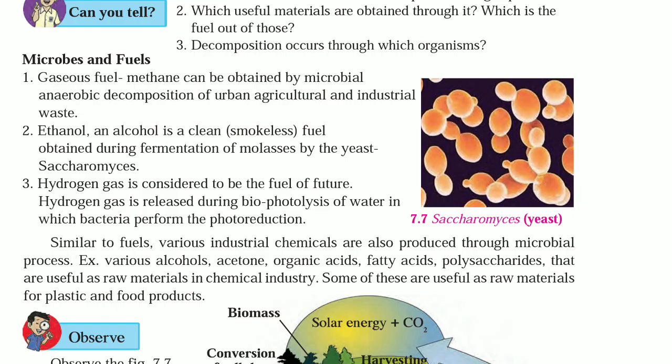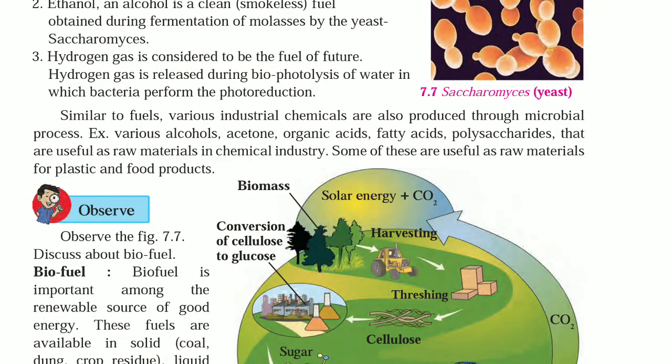Hydrogen gas is released during biophotolysis of water, in which bacteria perform photoreduction. Similar to fuels, various industrial chemicals are also produced through microbial processes. Examples: various alcohols, acetone, organic acids, fatty acids, polysaccharides that are useful as raw materials in the chemical industry. Some of these are useful as raw materials for plastic and food products.